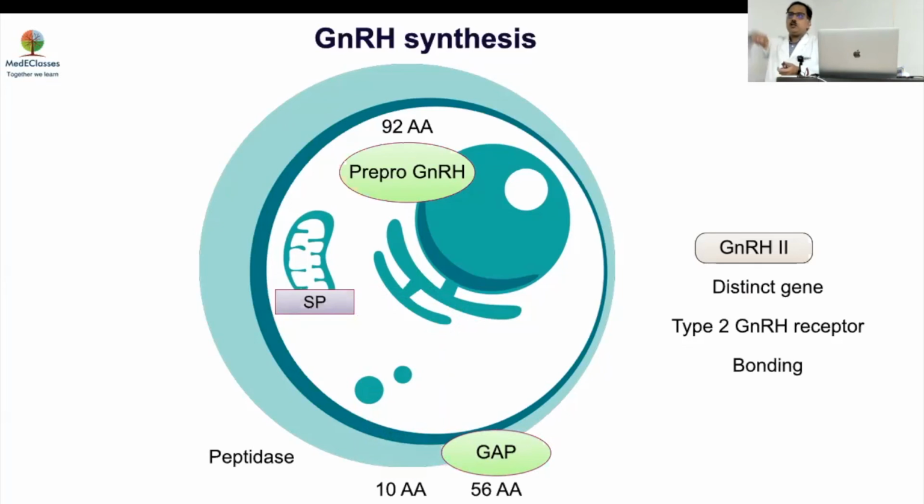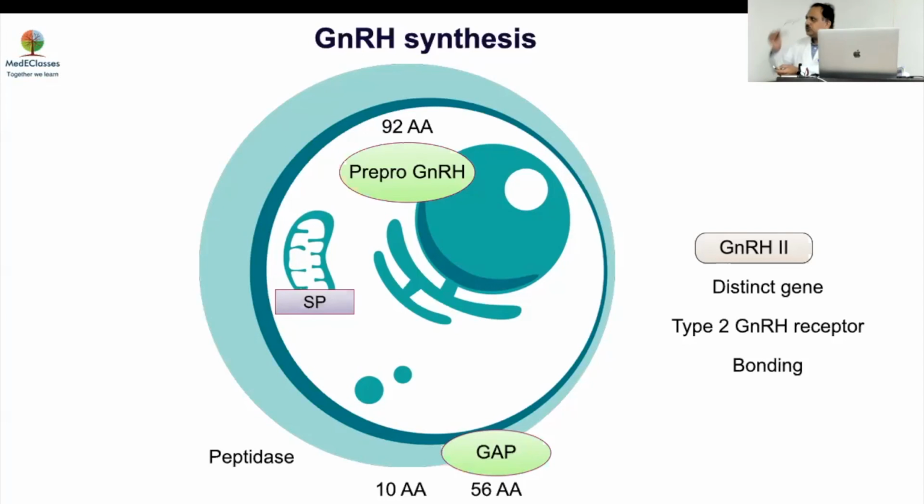So when we say all these pulses of GnRH, how do you measure? If you do experiments in a mice model, you will measure intraventricular levels, but in humans it's not possible. So what do you do? We see the effects of GnRH, so you look at LH pulses. LH pulses are a typical indicator of how your GnRH is functioning.